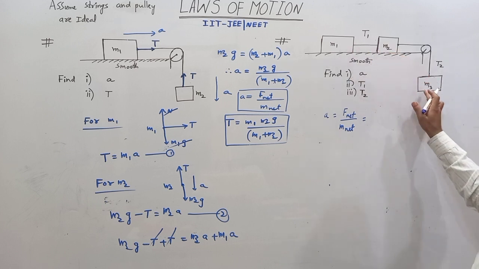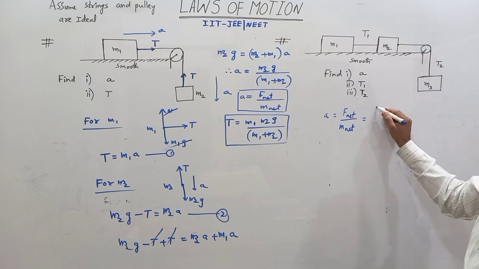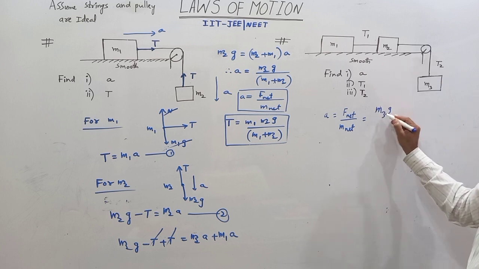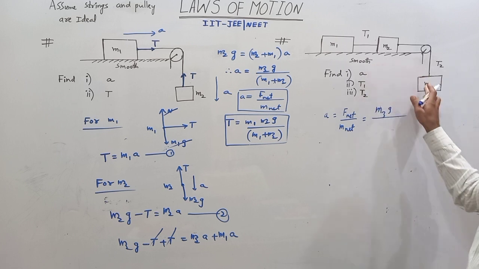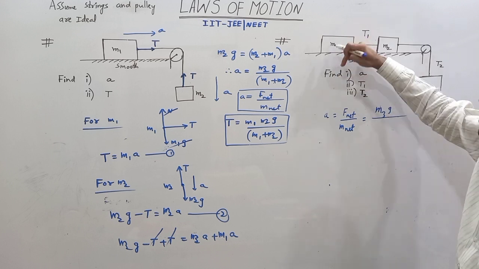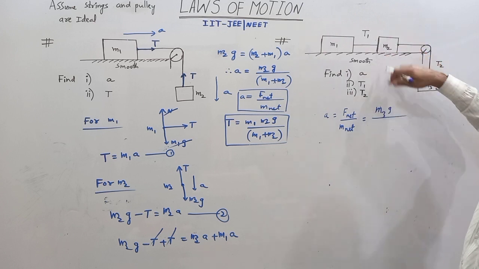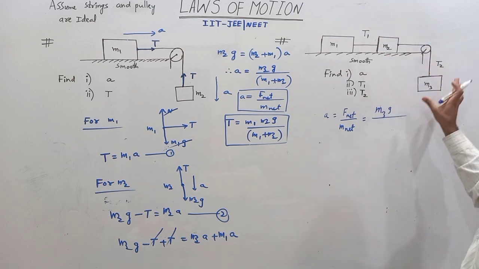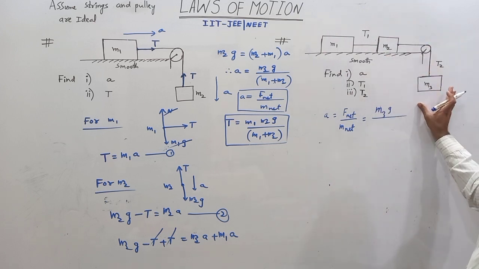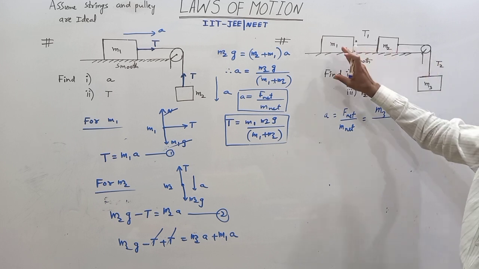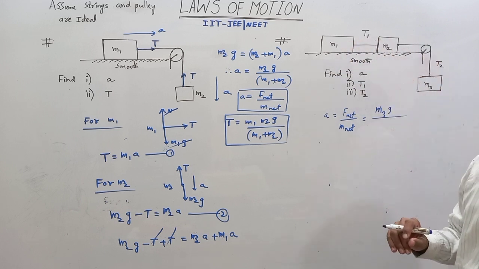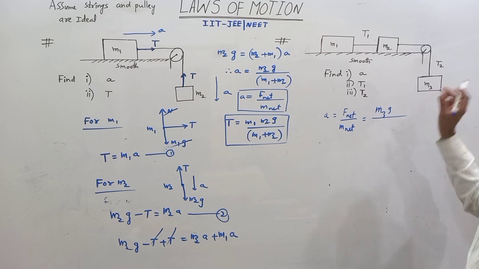Why is it M3G? M1G down and normal reaction up both cancel with each other. Here also they cancel with each other. Only one force is there, the hanging weight. Due to this one, these three move. That's why it is the net force.